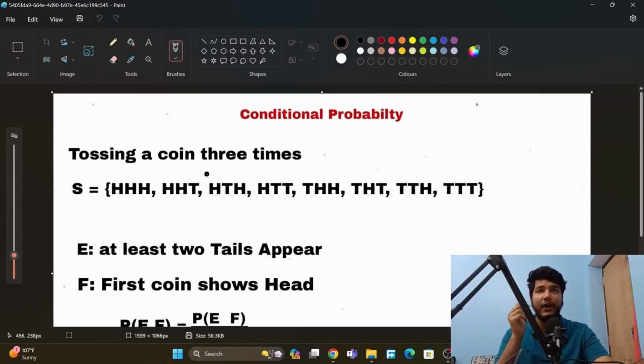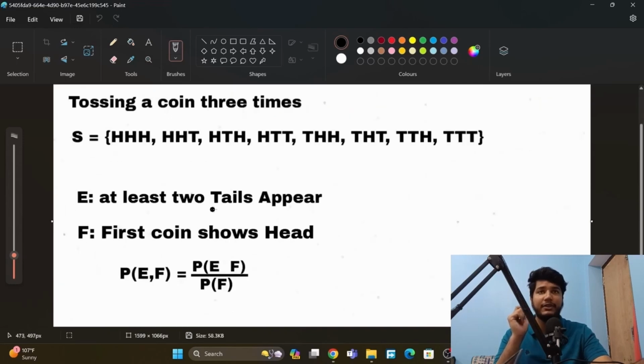Tossing a coin 3 times. Total samples means total events happening. So here are the total events: head, head, head when we toss the coin 3 times, then head, head, tail, head, tail, head, and so on, 8 outcomes. E: at least 2 tails appear. So here we have to find the probability of E.